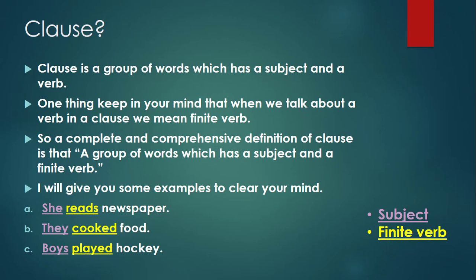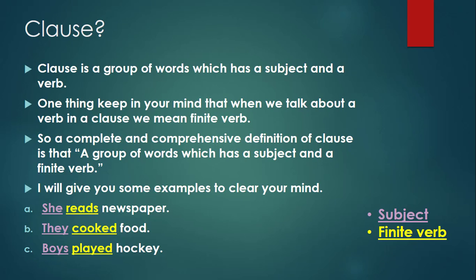In a very simple way, you can say that any verb which you can change into another tense is called a finite verb. So a complete and comprehensive definition of a clause is a group of words which has a subject and a finite verb. I will give you some examples to clear your ambiguities.